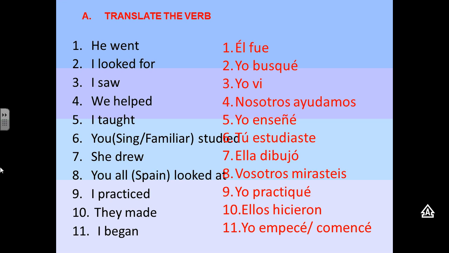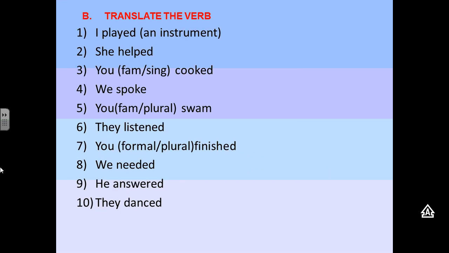The second section, you can pause this to check all your answers. The second section, again, pause, write yours, check to see how you did. You might need your list of Spanish 1 verbs out as well. Okay, here are your answers.